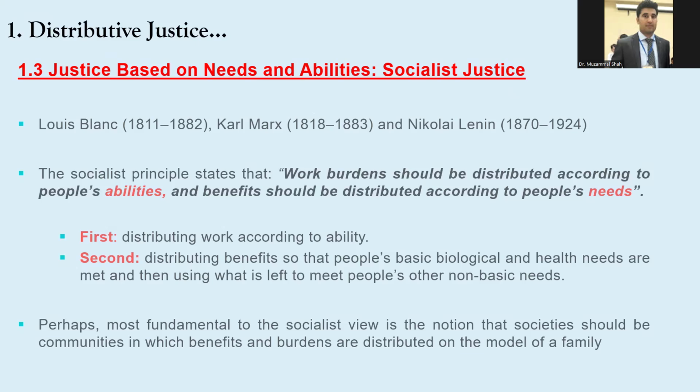Number one, distributing work according to ability, and second, distributing benefits so that people's basic biological or health needs are met, and then using what is left to meet people's other non-basic needs. So basically, in socialist justice, the productive resources are owned and controlled by the government, and then they decide what to produce and how to distribute it.